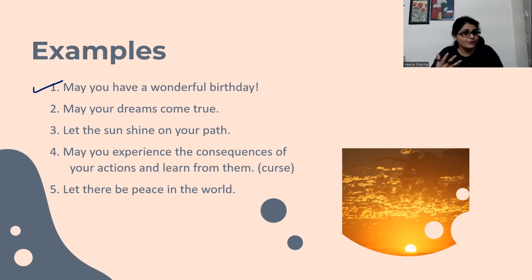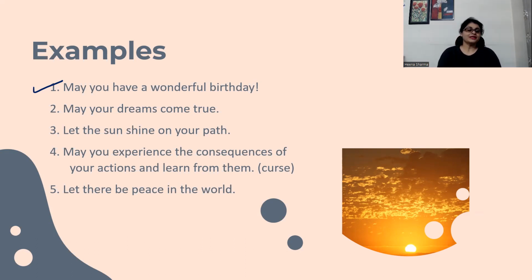No, it can never be an exclamatory sentence because it is starting with may. The easiest way to keep this fact in mind: when you speak this sentence, you can automatically understand that you are making a wish for somebody. So it can definitely not be a sudden feeling or emotion.